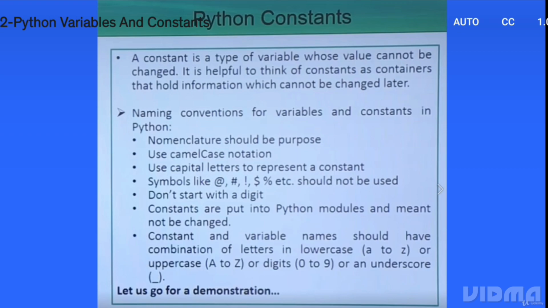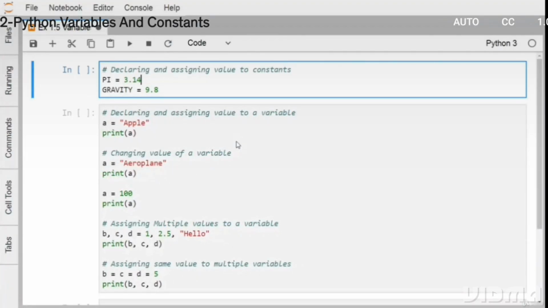In this session, we are discussing and demonstrating how to define constants and variables. So constants in Python can be defined. It is our common practice to write all the constant names in capital letters. So PI is equal to 3.14, GRAVITY is equal to 9.8. In this way, the constants can be defined in our Python.